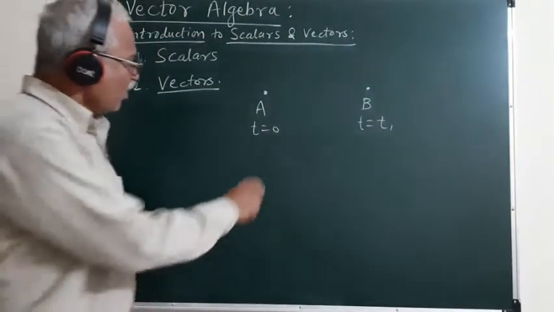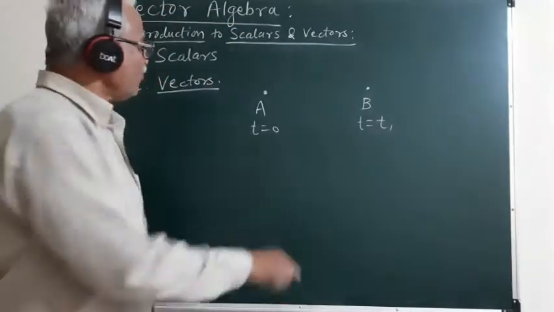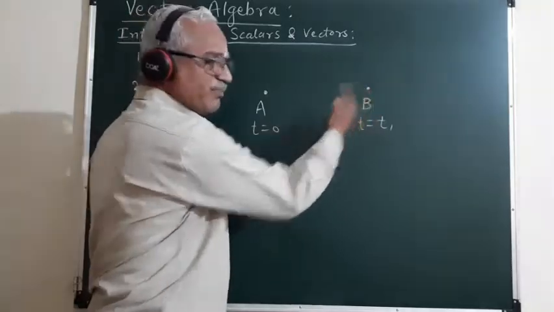During this time from 0 to t1, the object has displaced from position A to position B.